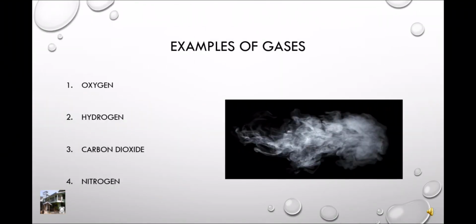Here are the examples of gases. Number 1, oxygen. Number 2, hydrogen. Number 3, carbon dioxide. And number 4, nitrogen.